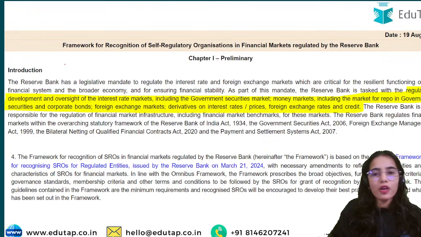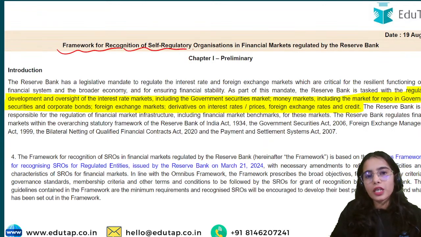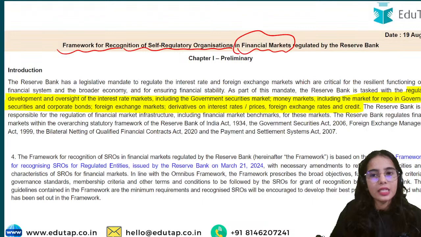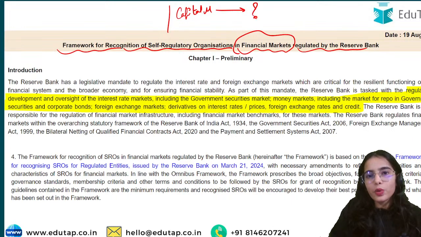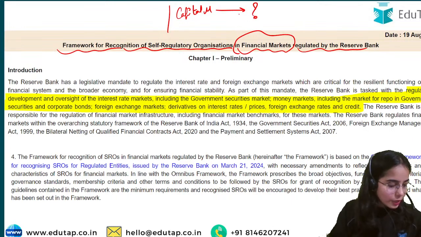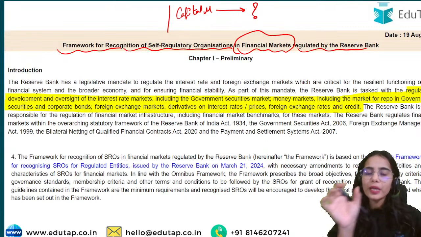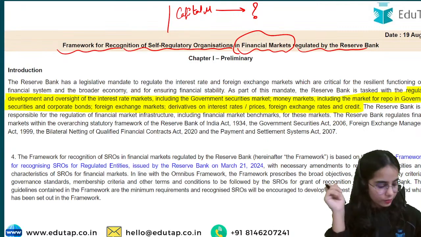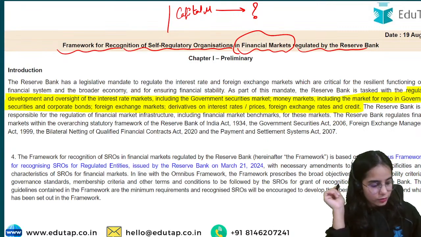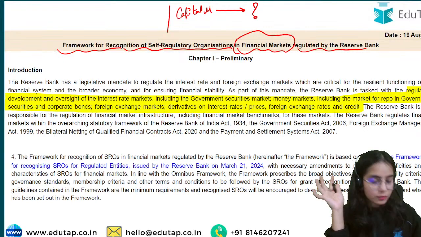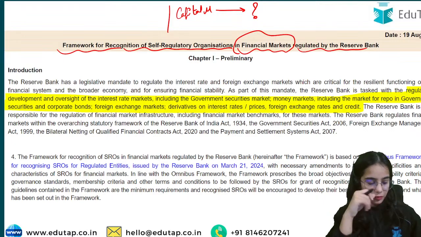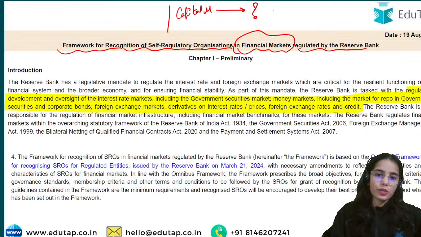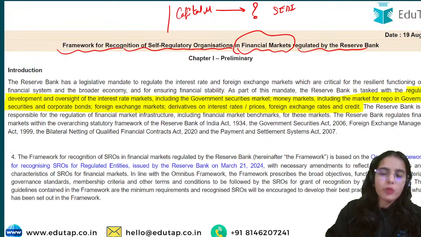The Reserve Bank of India has released the framework for recognition of SROs in the financial markets regulated by the Reserve Bank. As you know, there is the capital market. Who regulates the capital market? Anyone can tell me? Who regulates the capital market? Anyone? SEBI, very good. The Securities and Exchange Board of India regulates the capital market.